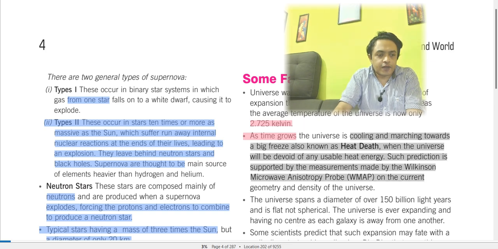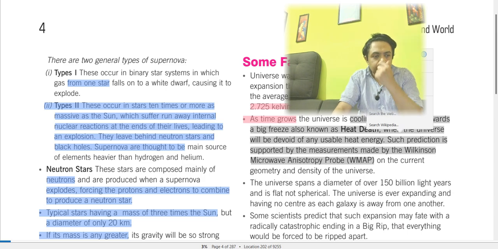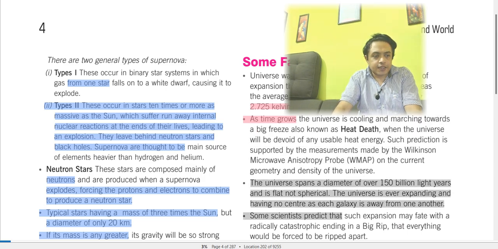Such a prediction is supported by measurements done by the Wilkinson Microwave Anisotropy Probe (WMAP) on the current geometry and the density of the universe. So this is the current scenario. The universe spans a diameter of over 150 billion light years, and is flat, but not spherical.